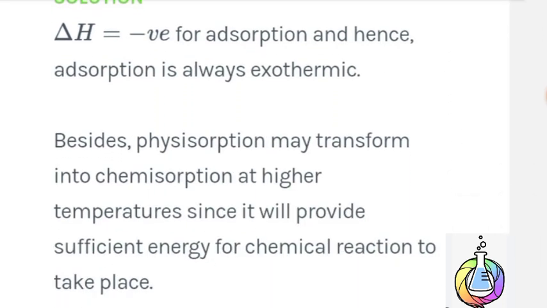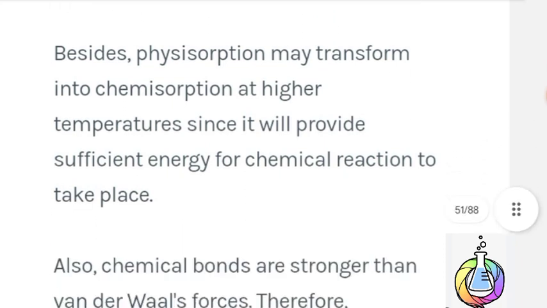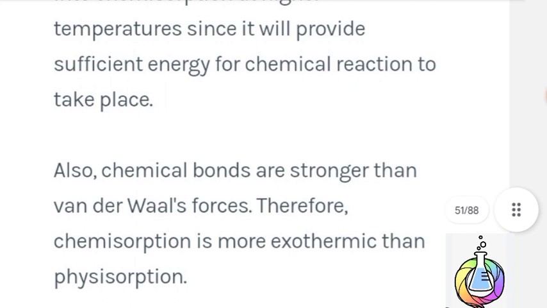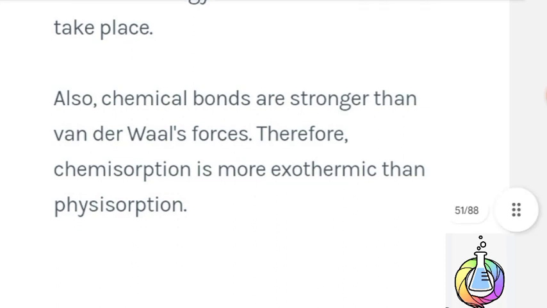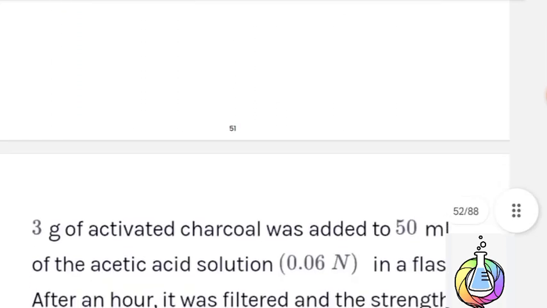Delta H is negative for adsorption and hence adsorption is always exothermic. Besides, physisorption may transform into chemisorption at higher temperature since it provides sufficient energy for the chemical reaction to take place. Also, chemical bonds are stronger than van der Waals forces. Therefore, chemisorption is more exothermic than physisorption.